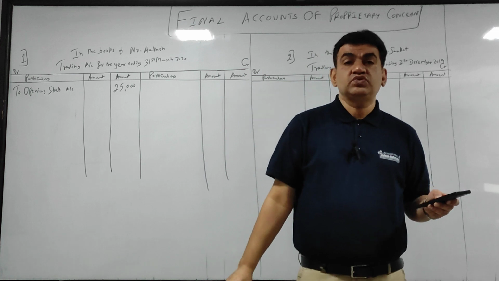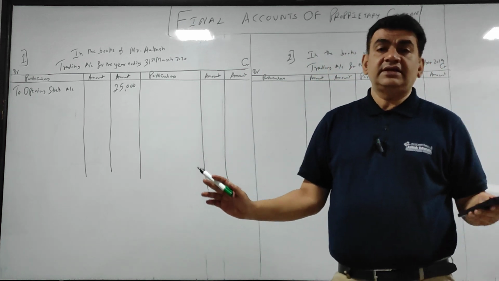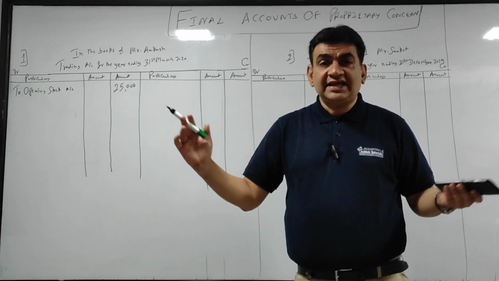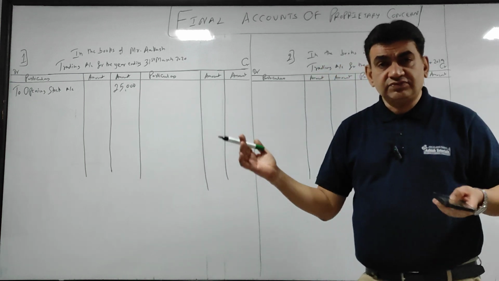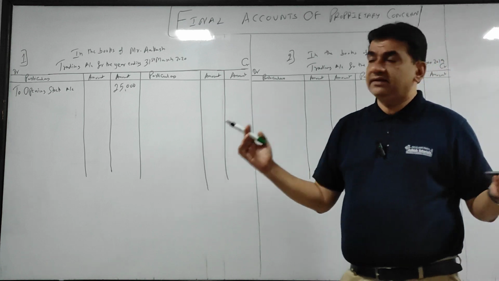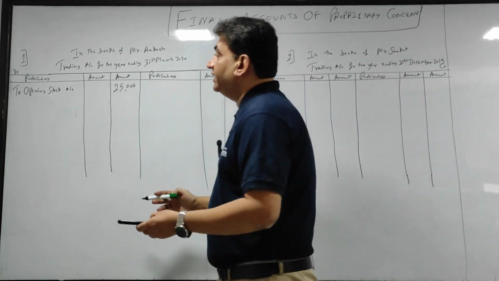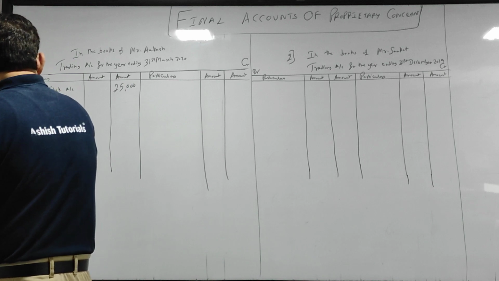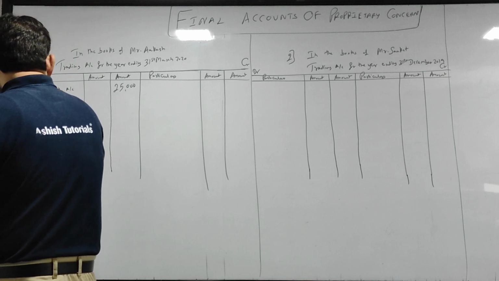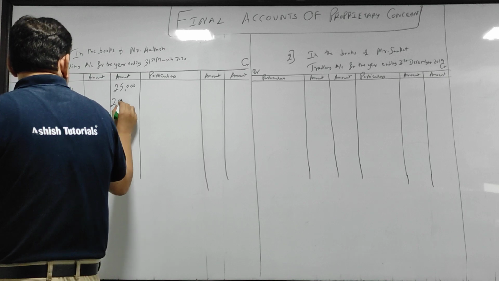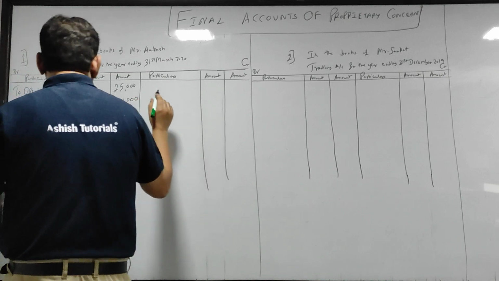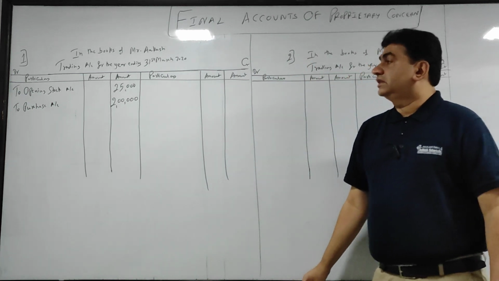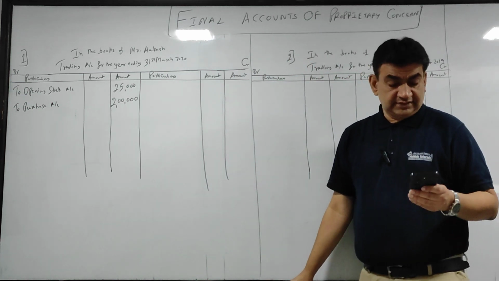Next, purchase is 2 lakhs. Simple. When I buy goods, when I purchase goods, do goods come or go? Goods come in, so debit trading account. So below opening stock, there is no need to leave a line. To purchase account, that is 2 lakhs.